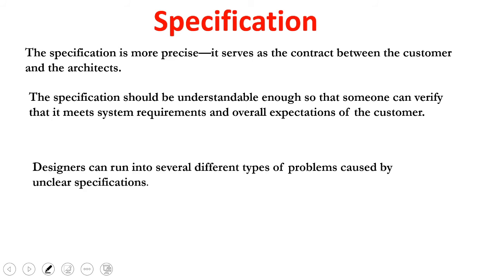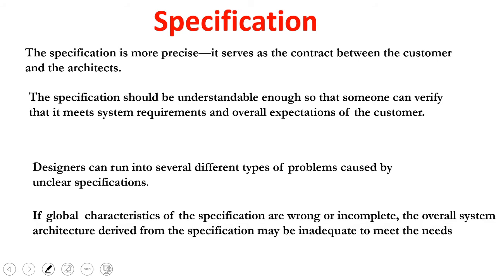The designer has to face several different types of problems caused by unclear specifications. For example, if we are not clear with the specification and in some meeting they decide that we can do this product very easily, but in the design stage we find that with this cost we cannot complete the product with this performance requirement, the designer will suffer a lot. So the specification must be very clear so that the designer is clear and the refinement steps will be very few.